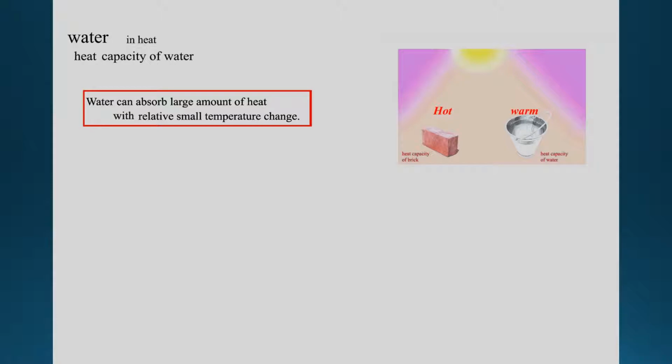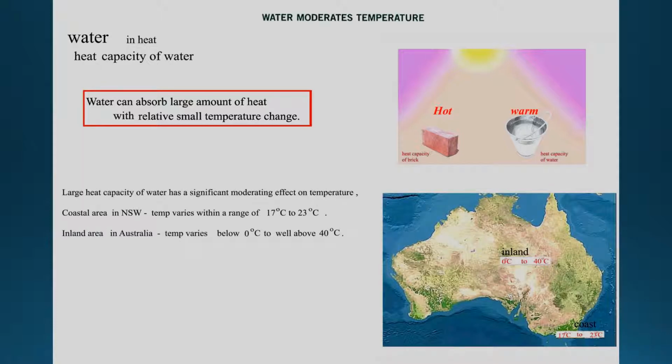Water has a high heat capacity. So we know water can absorb a lot of energy, and a temperature rise of 1 degree is not easy. So that's why under the hot sun, brick heats up easily. Water doesn't heat up easily. And this is the reason. So with such a large heat capacity, water can have a significant moderating effect on temperature.